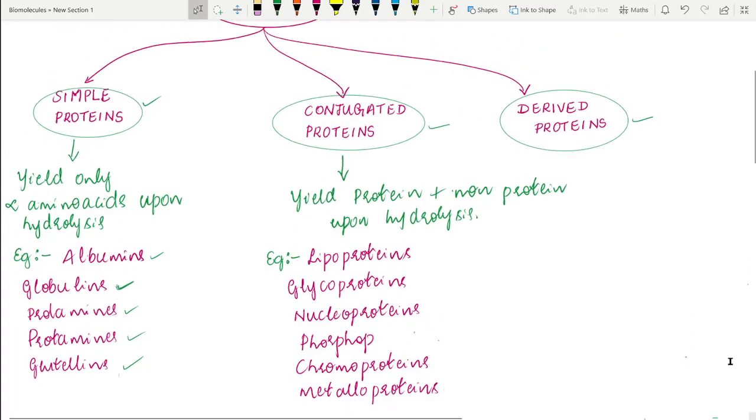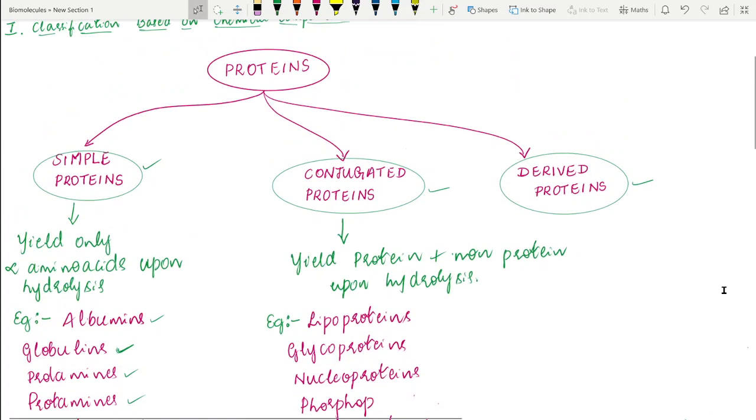The second class of proteins are called conjugated proteins, or also compound proteins. Upon hydrolysis, these yield some non-protein part along with the alpha amino acids, and that's why they are called conjugated proteins.